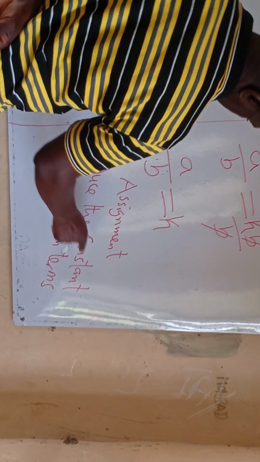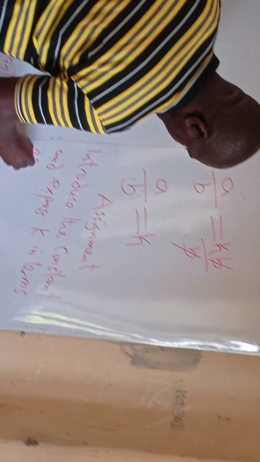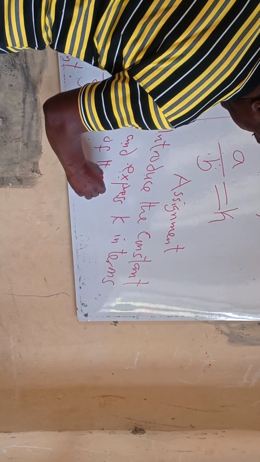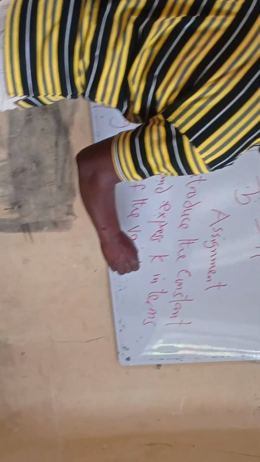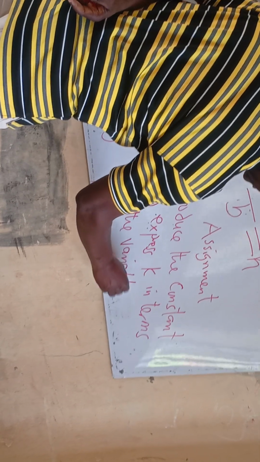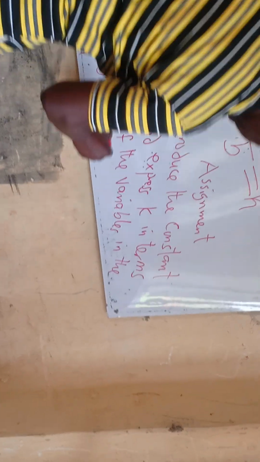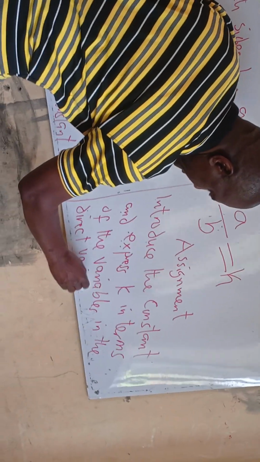So we say introduce the constant and express K in terms of the variables in the direct variation below.